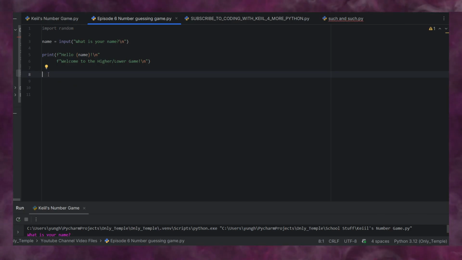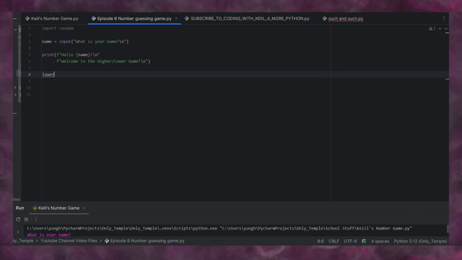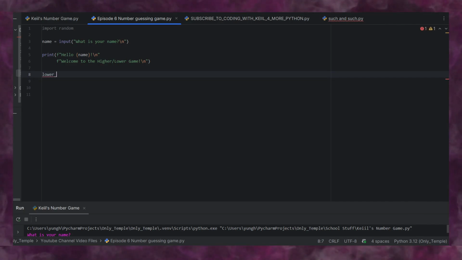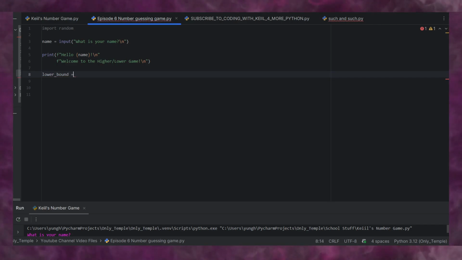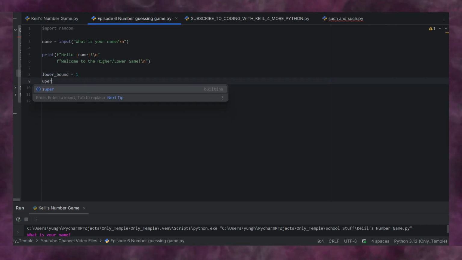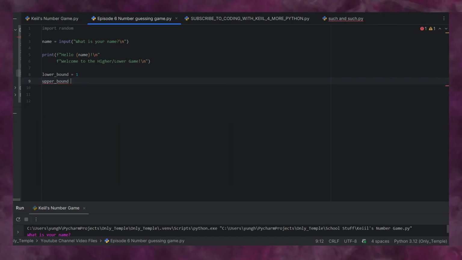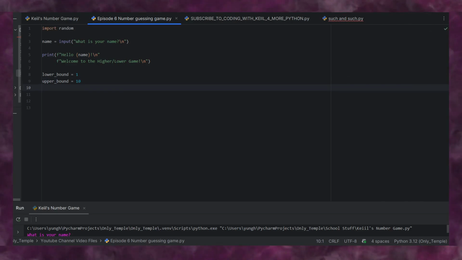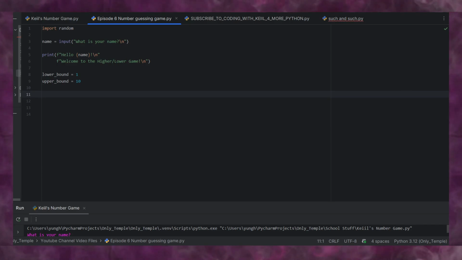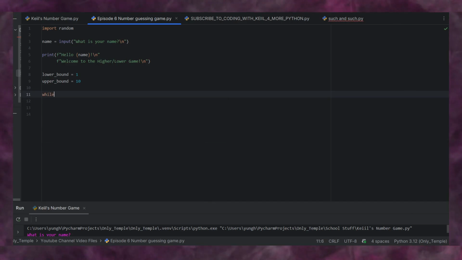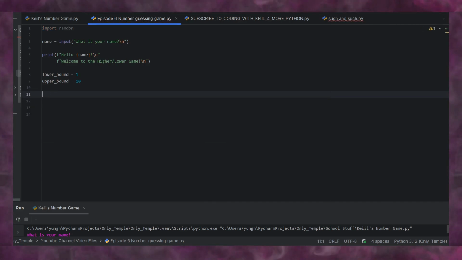So now that we've greeted them, we're going to simplify this to begin with. Lower bound equals 1 and upper bound equals 10. And you'll see why we're just going to make it a little bit simpler in our first iteration. Lower bound is 1, upper bound is 10, and then we'll say while, oh, and we'll say,